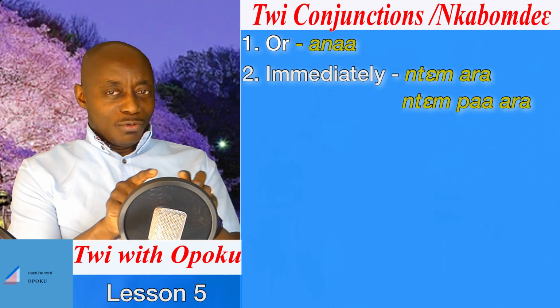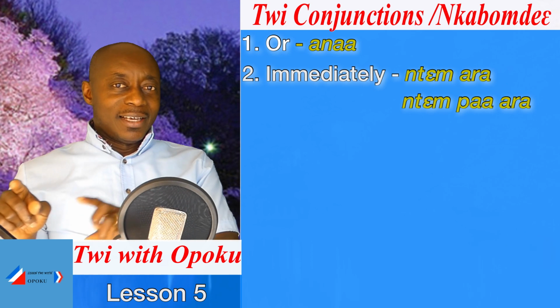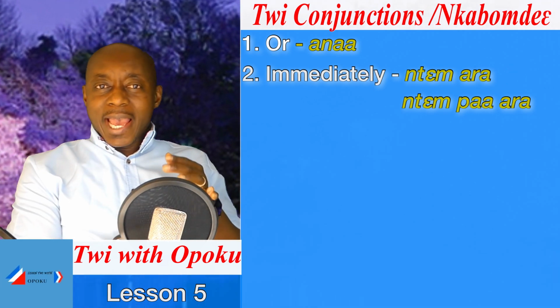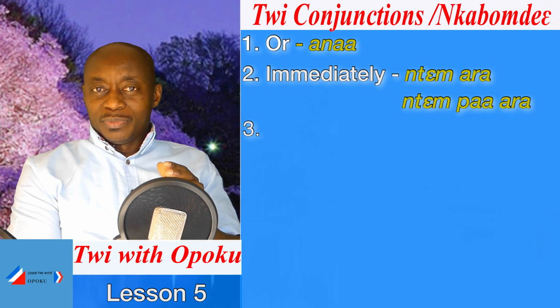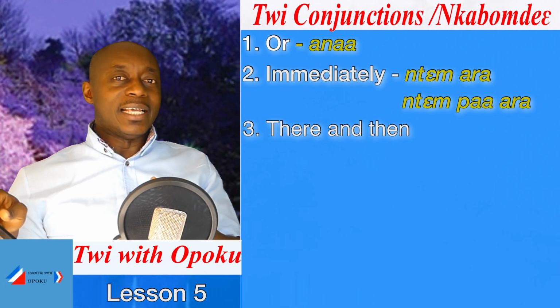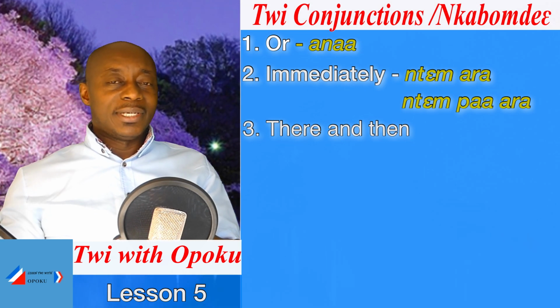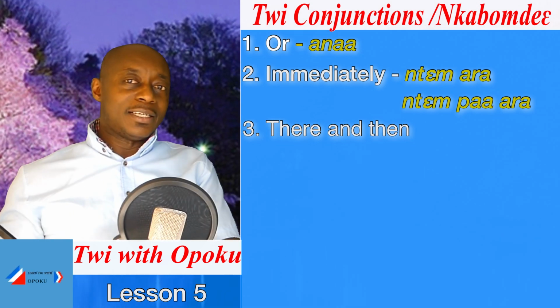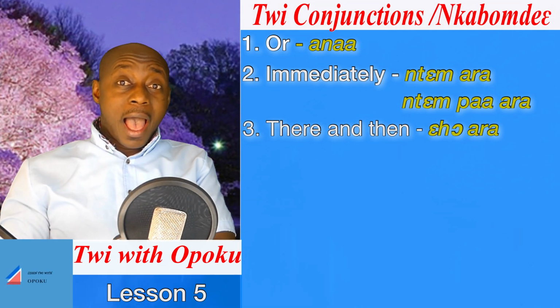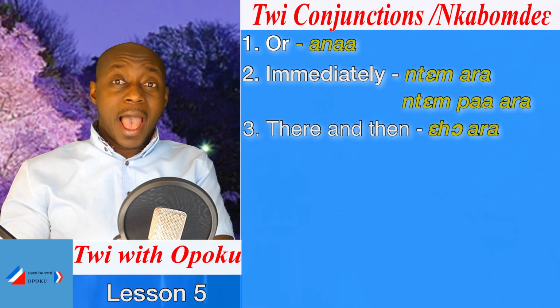But if you look at the statement said that immediately Kwame heard the news, there and then he started eating fruits. There and then, in Twi we will say ehwa, ehwa.